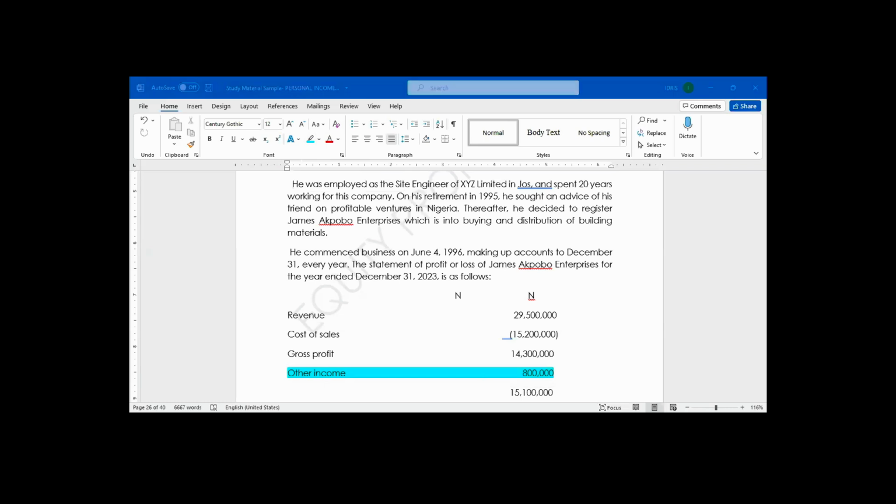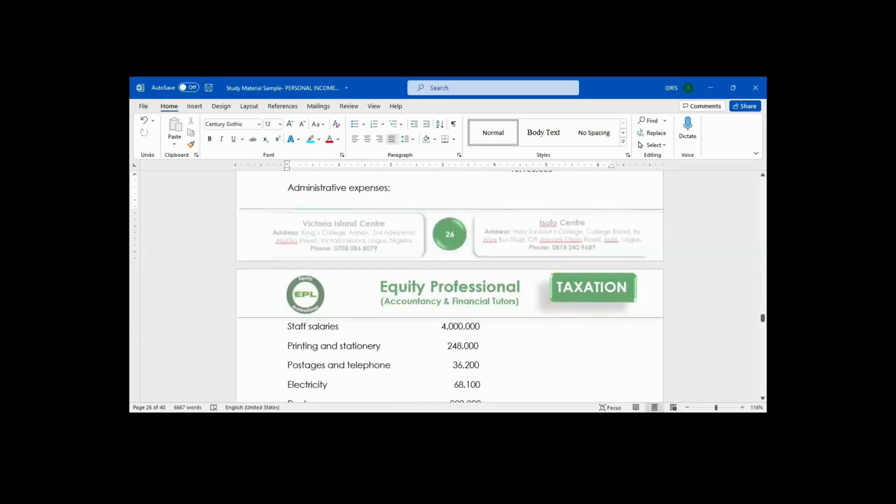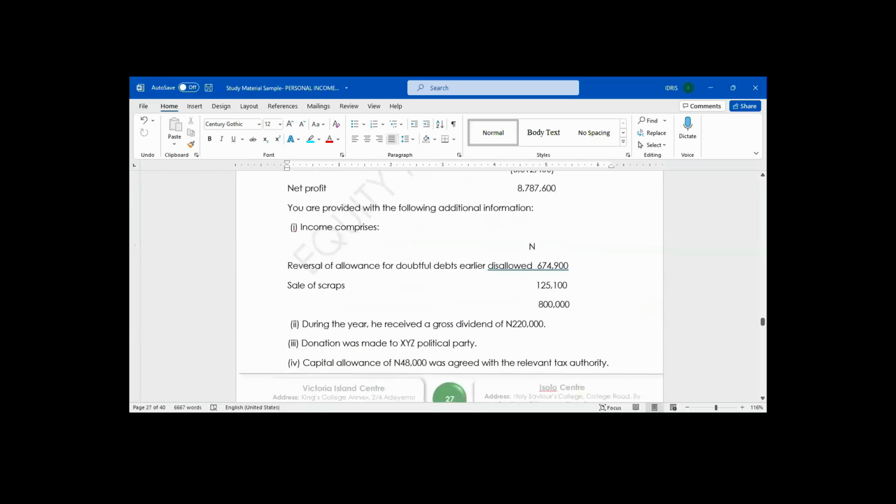Let's go to additional information. Are we giving breakdown on any income?